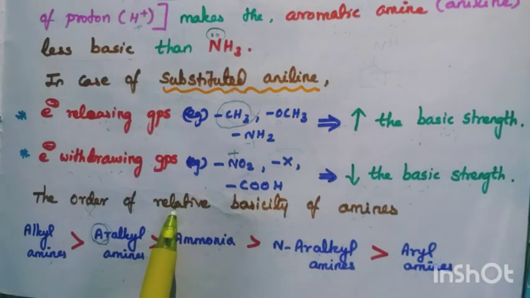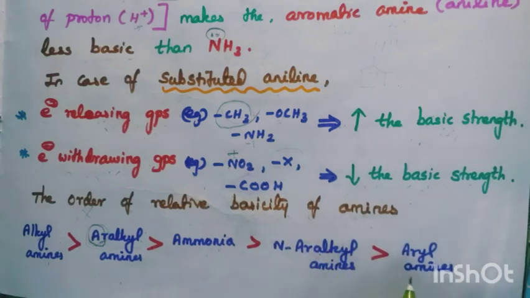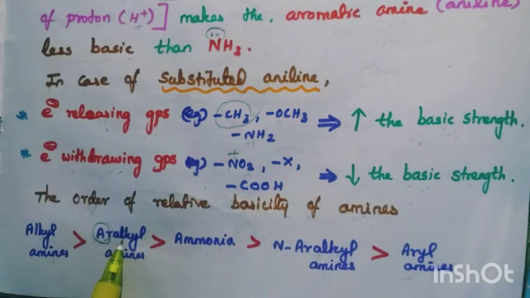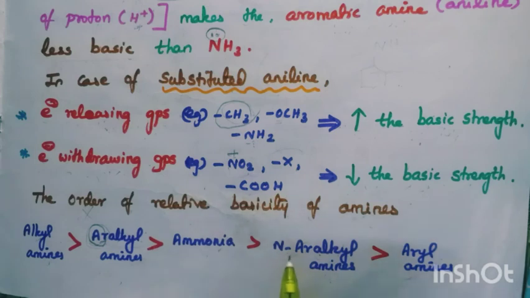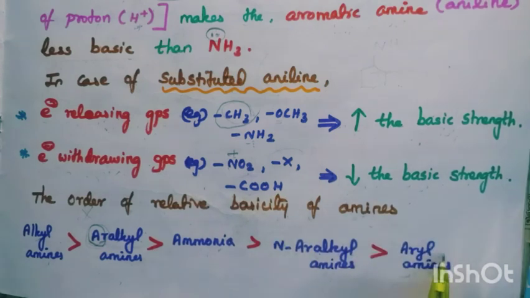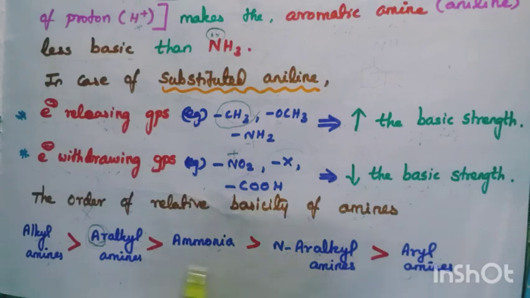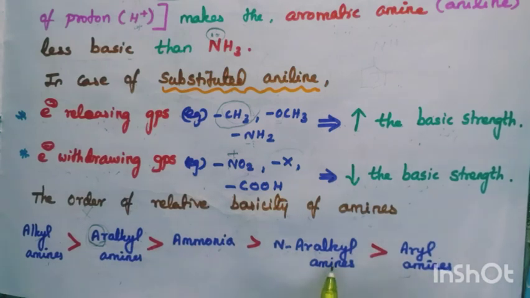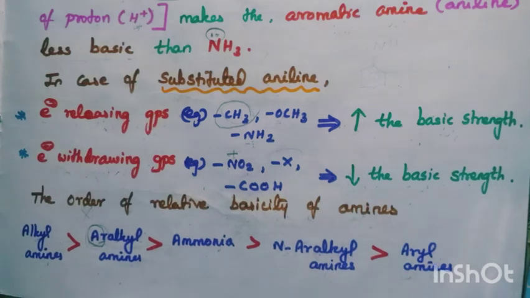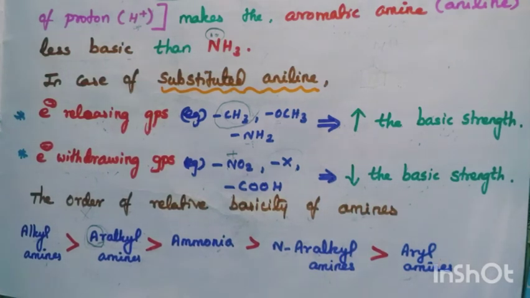This is involved in delocalization. Here, as the alkyl groups increase, the basic strength increases. So these are the relative basicity of amines.